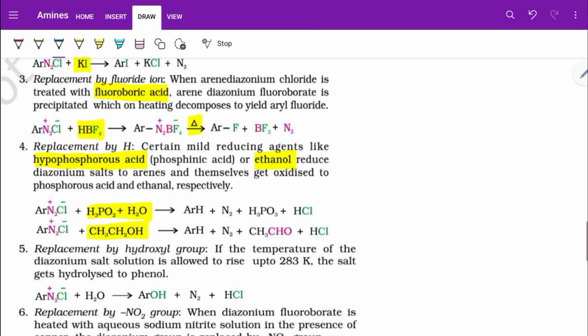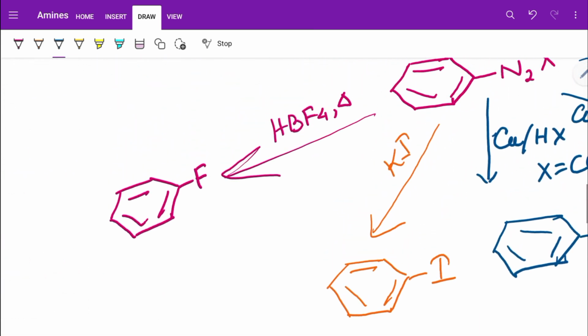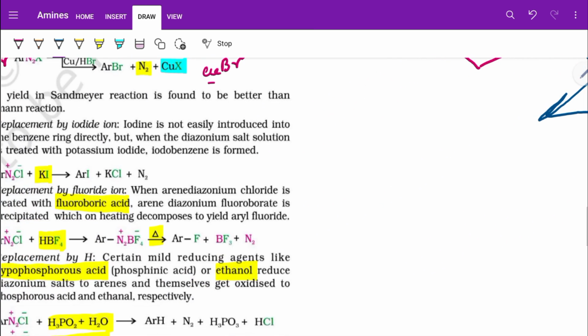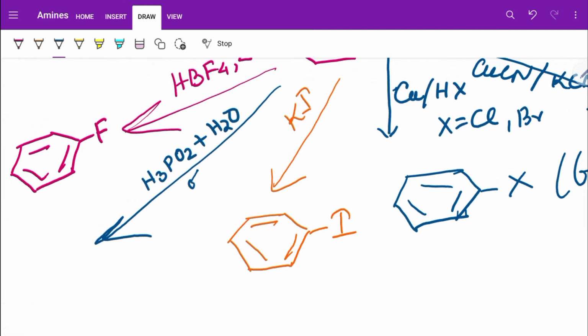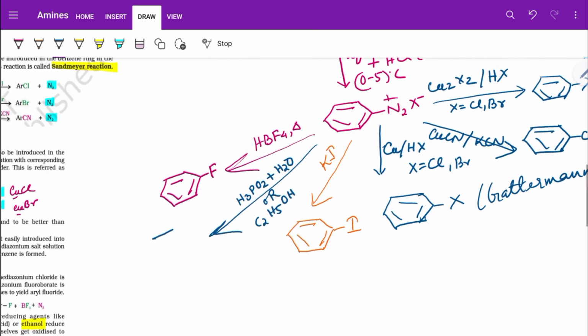So I can say H3PO2 plus H2O, or H3PO2 and ethanol, C2H5OH, then I will get benzene.